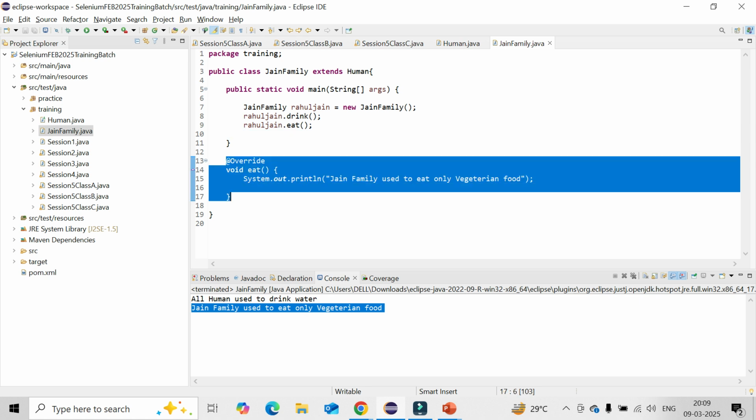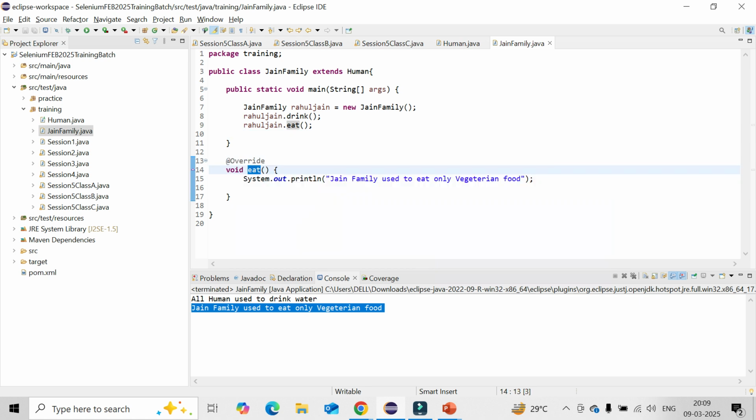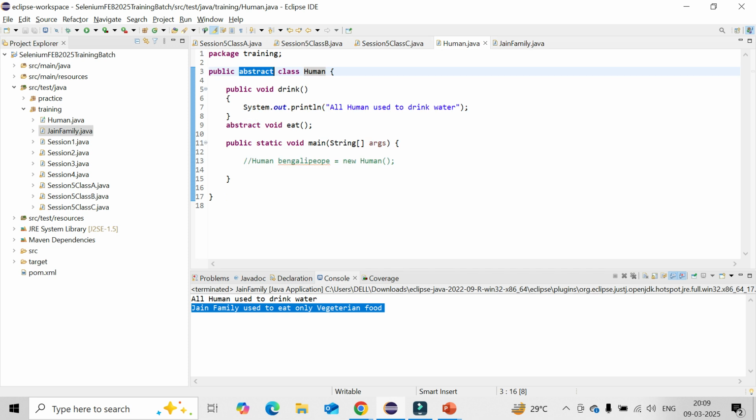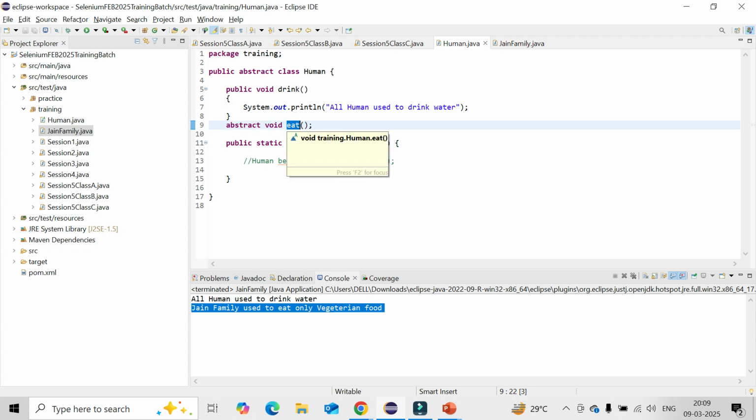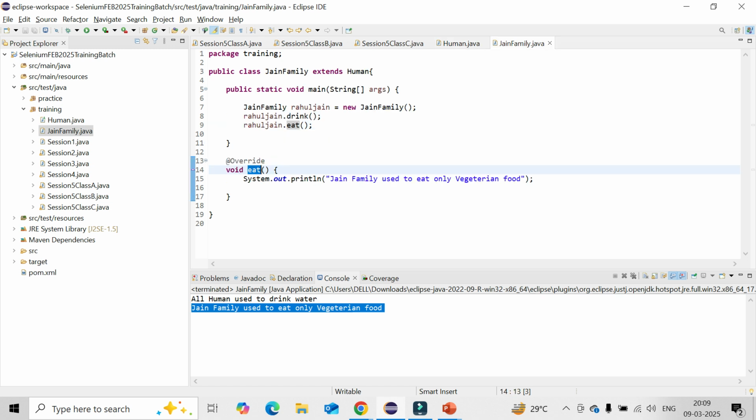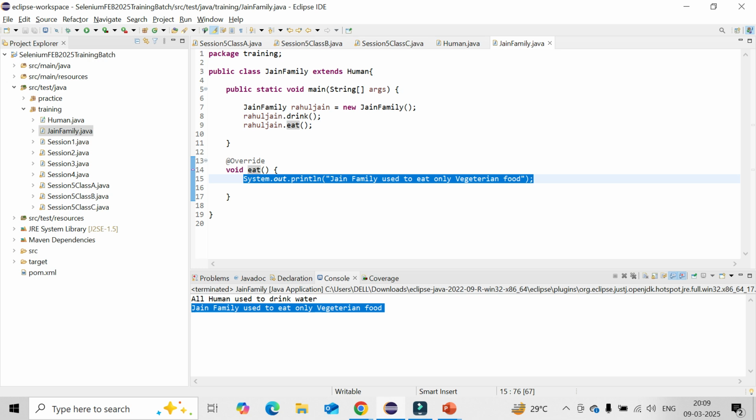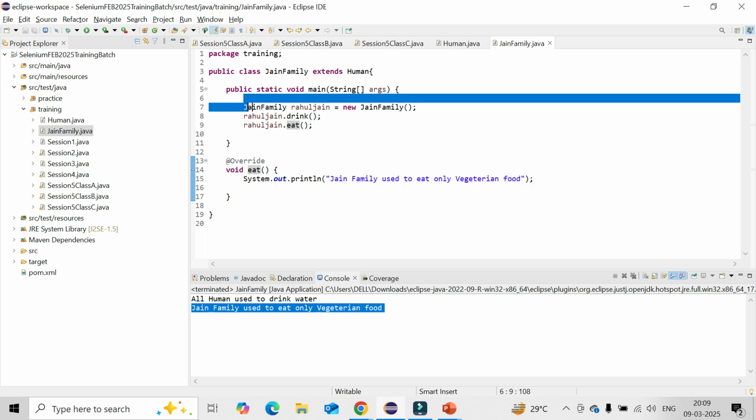So here it is called rate of interest. I have written it for the bank. I have created the abstract class called Bank, and I have written, say, rate of interest for home loan. But I did not implement the body. Why? Because every bank will have its own interest. Now I am creating something called State Bank of India, and then I am trying to implement it. The rate of interest for State Bank of India for home loan should be 7.5%, then I'll be using it here, right?